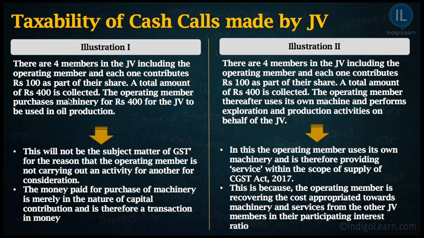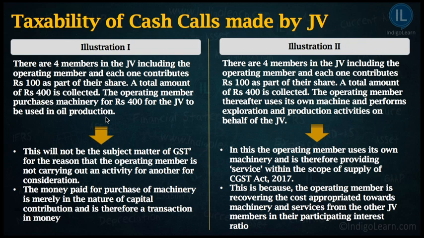A total amount of 400 is collected. The operating member purchases machinery for rupees 400 for the joint venture to be used in oil production.